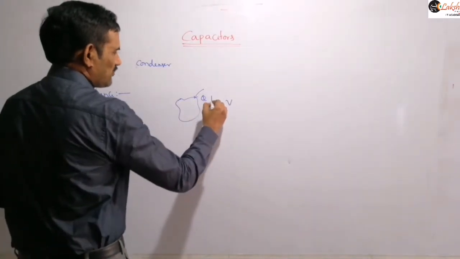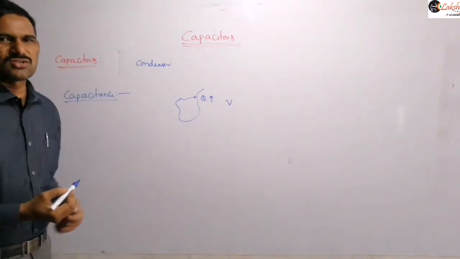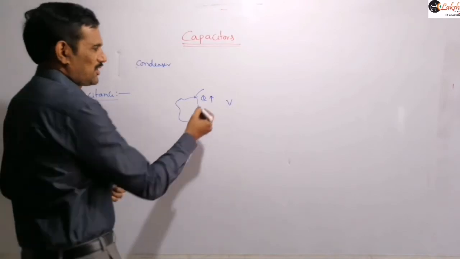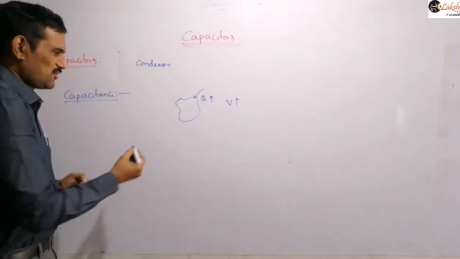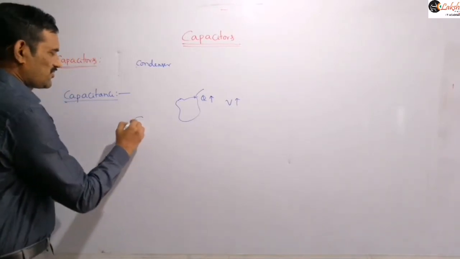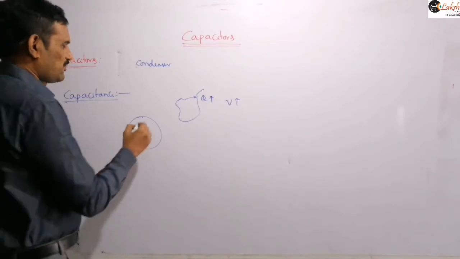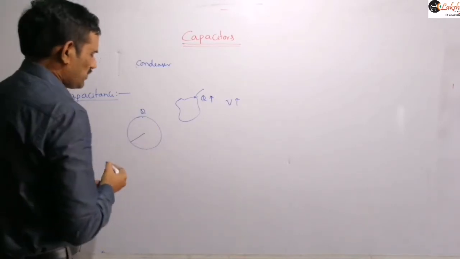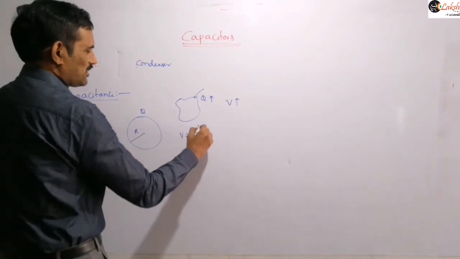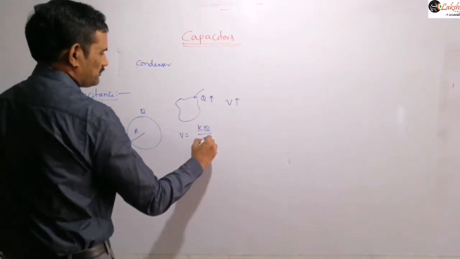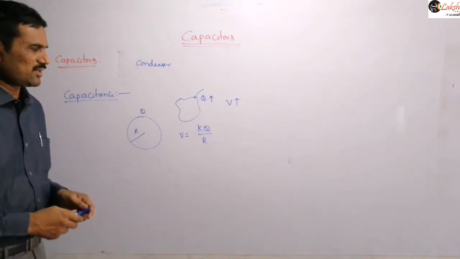And next, suppose I am increasing the charge on this body, then the potential of this surface also increases, right? As we already know the expression for the spherical conductor, suppose I am taking a spherical shell. It is having some charge q, and the radius is r. Then the potential of this shell we can write as kq by r. In electrostatics we derived the potential of this spherical shell, right?